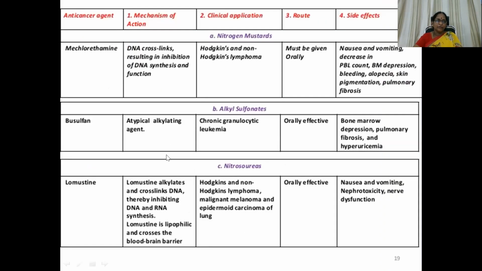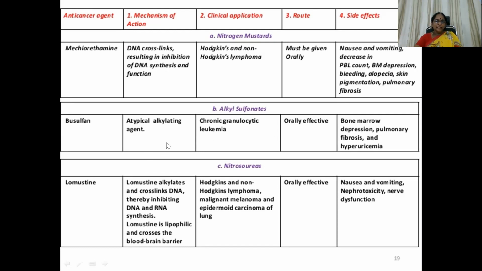the table given below, here you can see mechlorethamine: DNA crosslinks resulting in inhibition of DNA synthesis and function. This is the main mechanism of action. Then used in Hodgkin's and non-Hodgkin's lymphoma, oral administration. These are the side effects: nausea, vomiting, bone marrow depression, bleeding, alopecia, skin pigmentation, and pulmonary fibrosis. Pulmonary fibrosis is most common with busulfan actually.